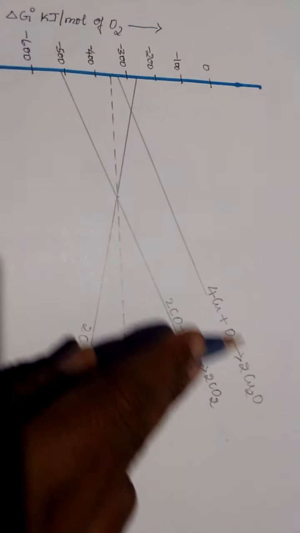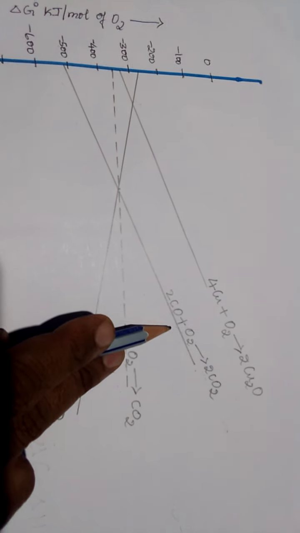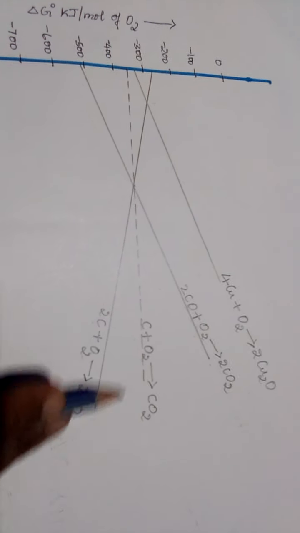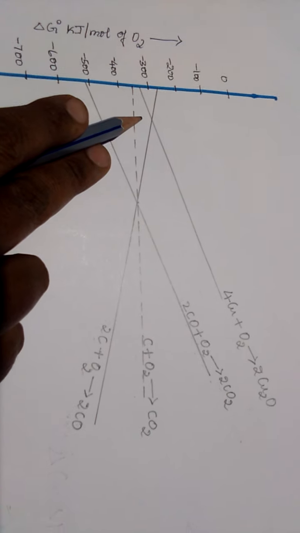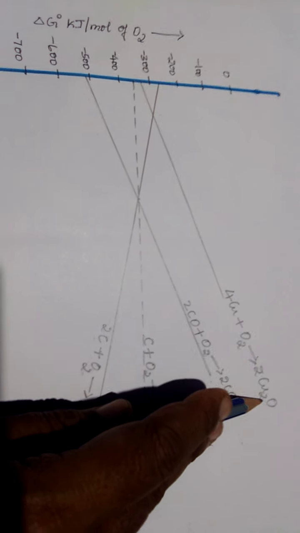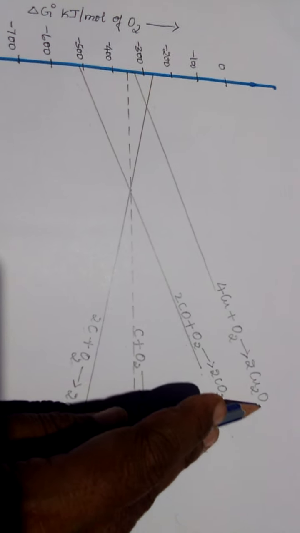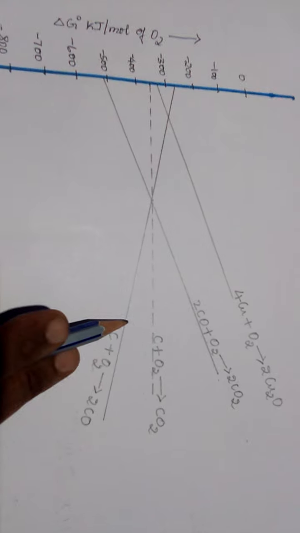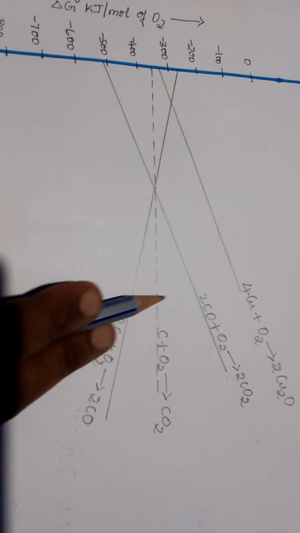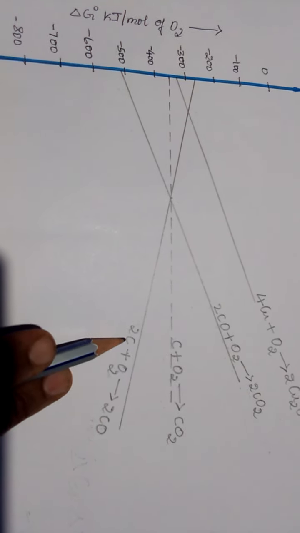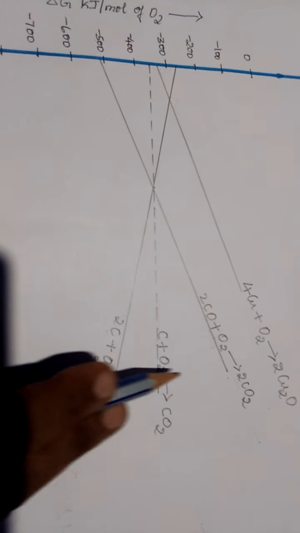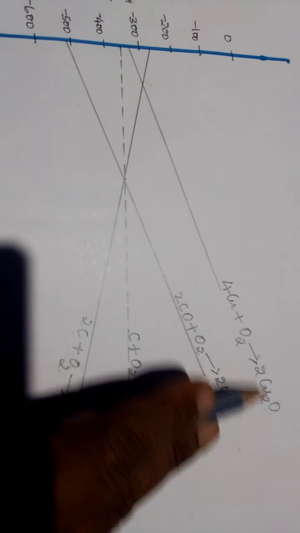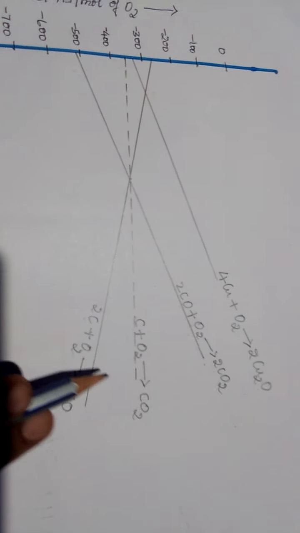Copper oxide can be reduced to copper with coke or carbon monoxide, because the formation of cuprous oxide line is above all the lines of carbon forming carbon dioxide, carbon monoxide forming carbon dioxide, or carbon forming carbon monoxide. So any one can become the reducing agent for the reduction of copper oxide to copper. I repeat, any one.